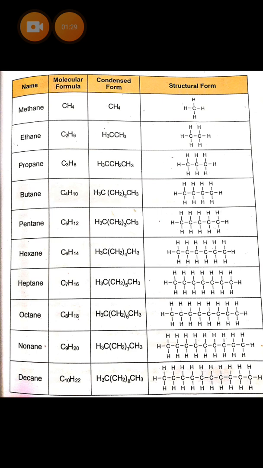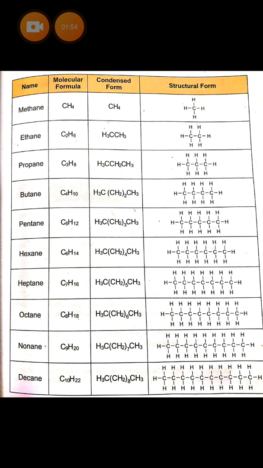But I told you in class 9, what is the valency of carbon atom? The valency of carbon atom is 4. So carbon atom should have 4 bonds. If you see in methane, carbon satisfied its valency with 4 hydrogens. So it means that in methane there are 4 bonds, so valency is completed.